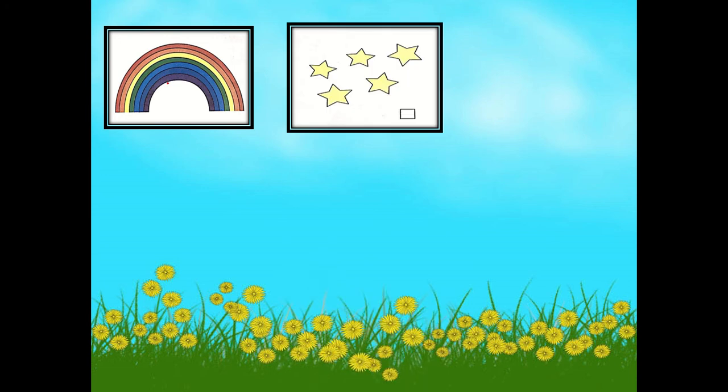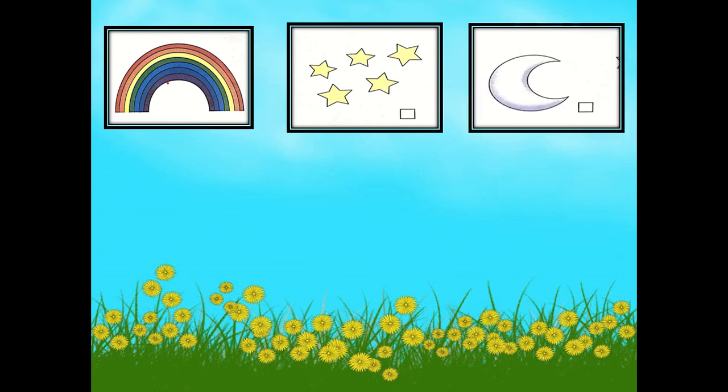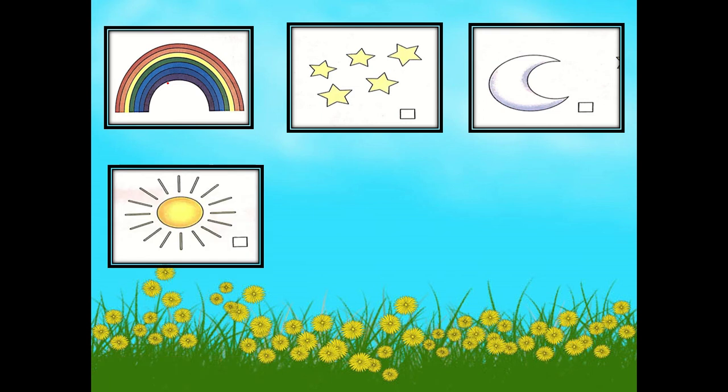Next, we also have the stars. Very good. The stars are seen in the night sky. And of course, the moon. We also have the sun. Do you see the sun in the night sky? No. The sun is seen in the day sky.